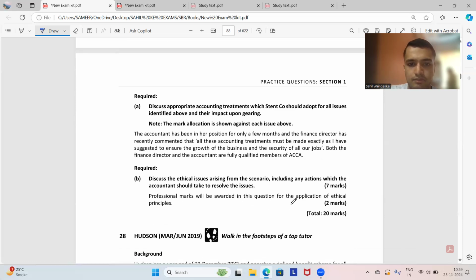It is the responsibility of the finance director, or the directors in general, to report to the investors in a true manner and give them a fair representation of the financial statements as they are.